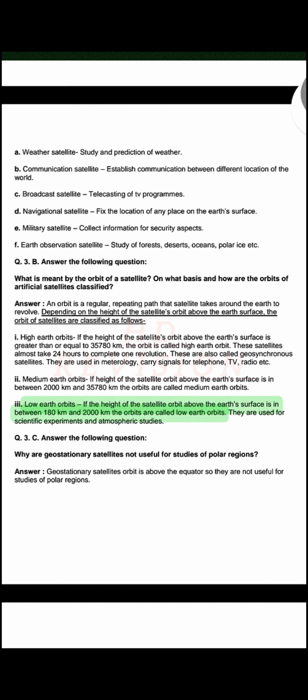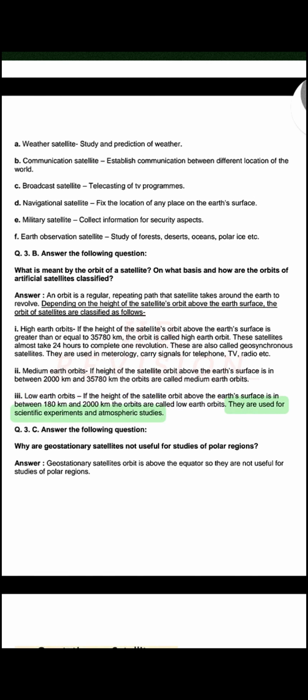Low Earth orbits. If the height of the satellite orbit above the Earth's surface is in between 180 km and 2000 km, the orbits are called low Earth orbits. They are used for scientific experiments and atmospheric studies.